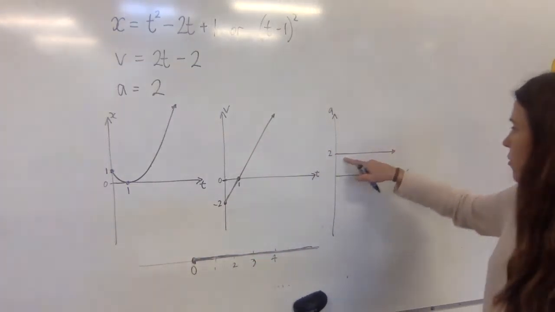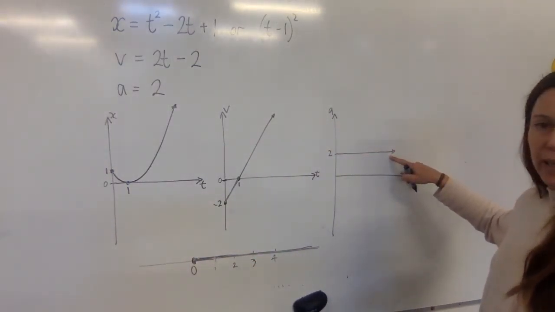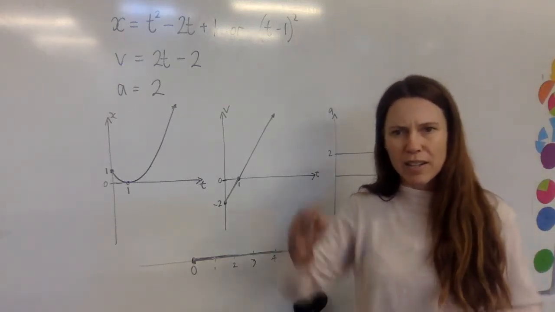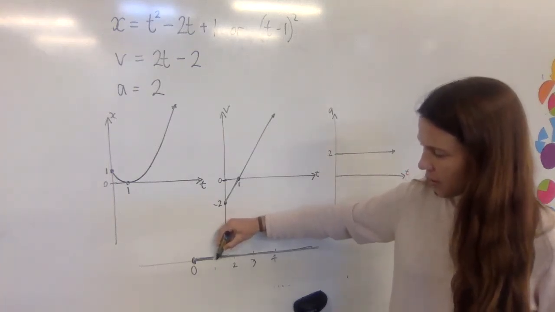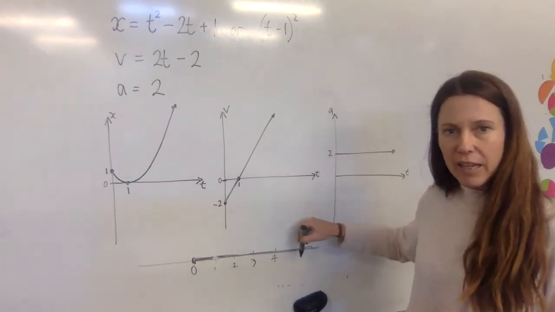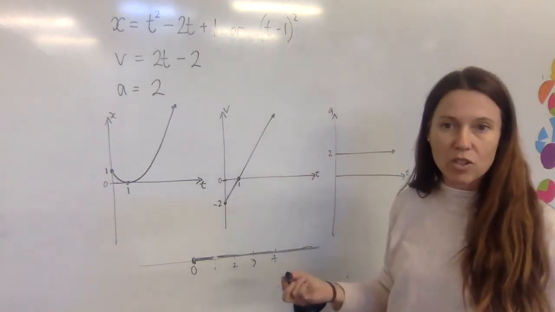The acceleration is constantly 2, okay? Now if you look at that, it's easy to imagine that it's always just speeding up right from the beginning, and you may not have envisaged this starting at 1 and going backwards, turning around and going again. But that's exactly what these formulas show must have happened.